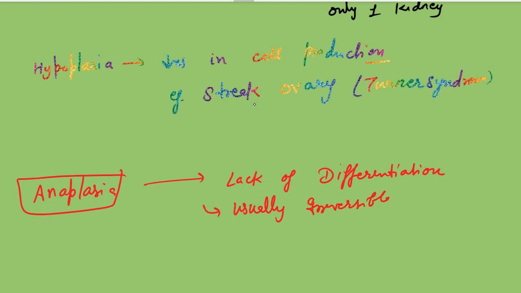The normal cells change to another type. It is the hallmark of malignancy.